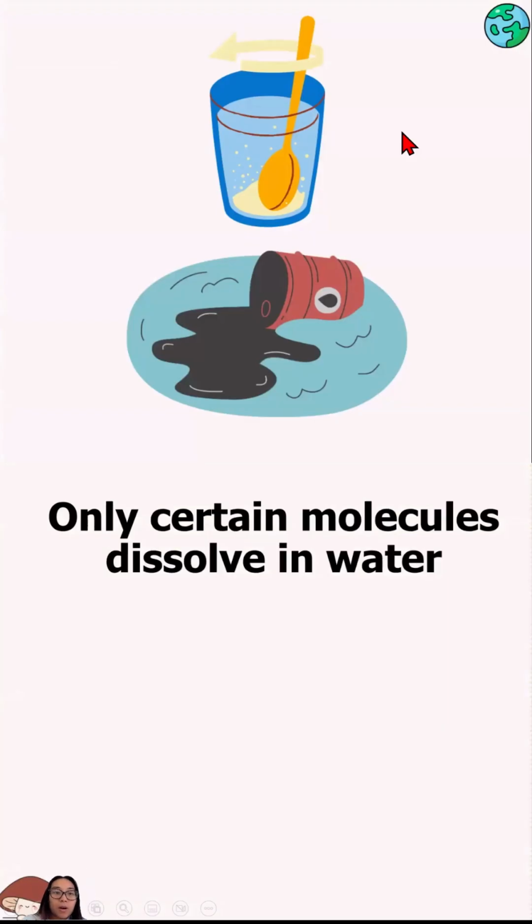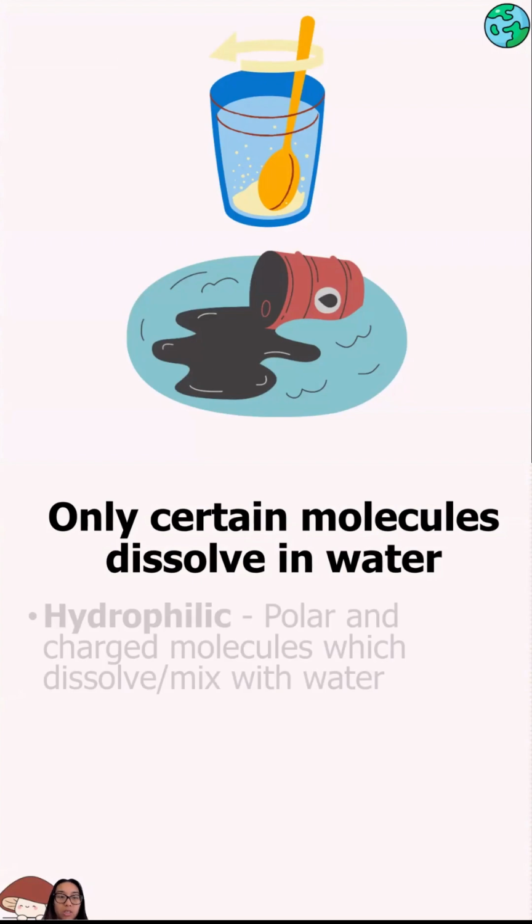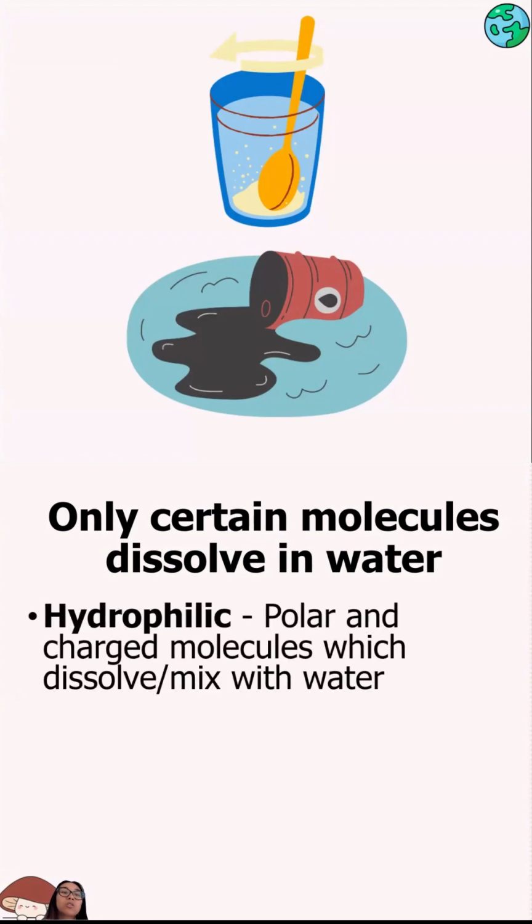Now let's talk about what does dissolve in water and what doesn't. There are certain molecules that do dissolve and certain molecules that don't. Hydrophilic molecules do dissolve in water, and these hydrophilic molecules are either going to be polar or charged in some sort of way. So it could be an ion, right? Cations and anions are positively and negatively charged, so obviously they're going to dissolve well in water.